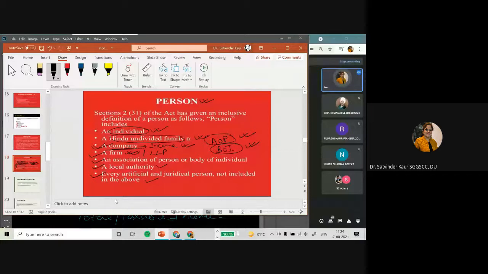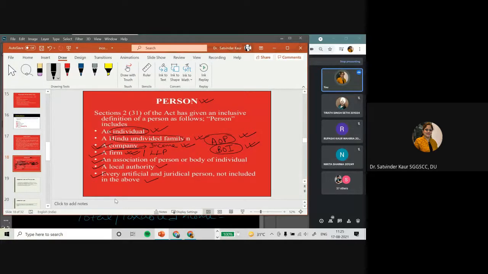So ultimately, the crux of the story is that whatever form you exist in, if you are earning the income, you will be defined as a person, and the definition of the Act says every person who has earned income during the previous year more than the maximum exemption limit is liable to pay the tax as per the current tax rates given in the Prescribed Finance Act, and the tax will be computed as per the provisions of Income Tax Act.